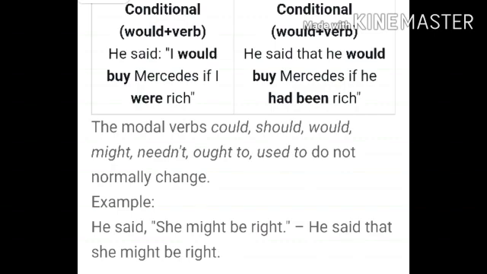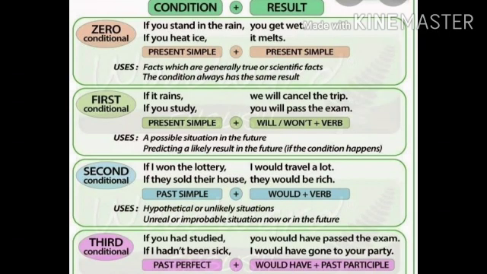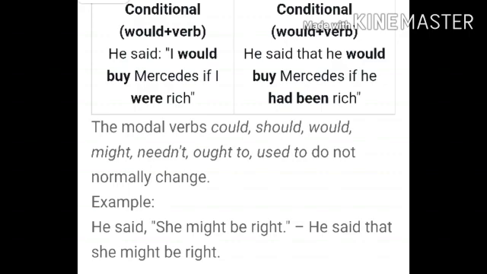Can you recall the condition that we had learned in the conditional clause? Yes. When if comes, the 3 conditions we had learned, no? Yes, in the first condition, if it is the present tense, we will use will, and if it's the past tense, we will use would, and if it is in the past perfect, we will use would have plus past participle.